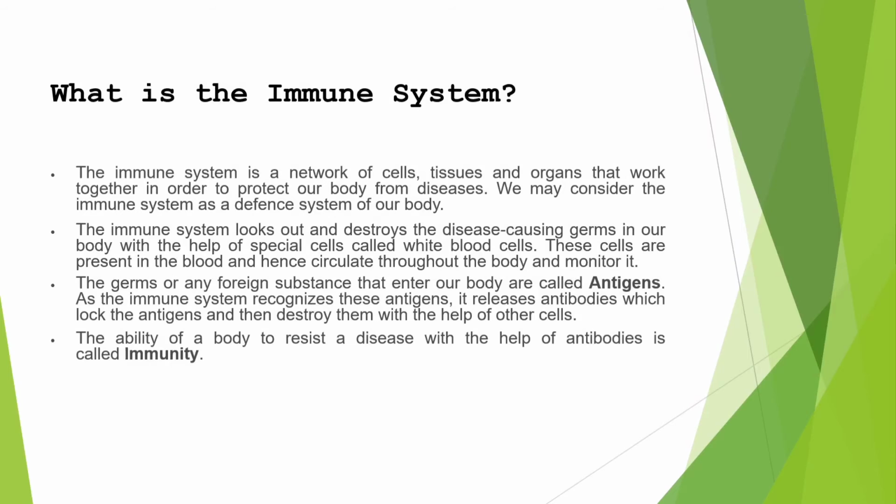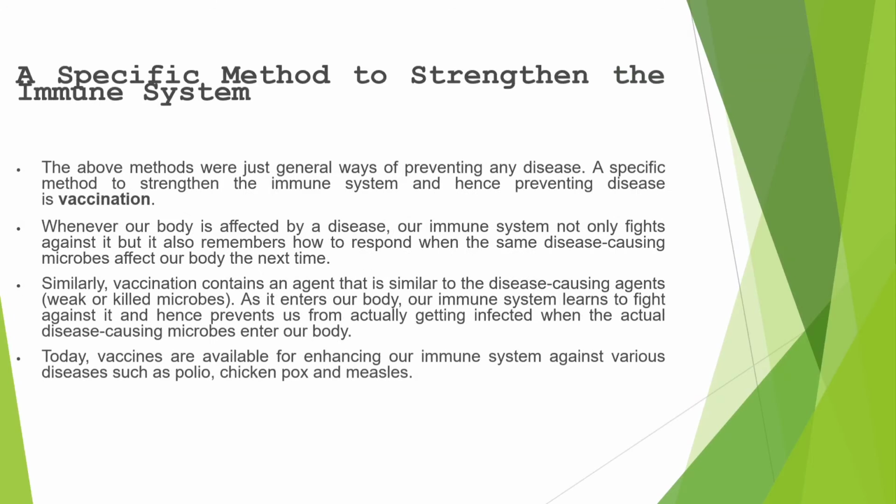So what is immunity? The ability of the body to resist any disease with the help of generating antibodies is called immunity. A specific method to strengthen the immune system. Well, it's vaccination. Whenever our body is affected by a disease, our immune system not only fights against it, it remembers it forever. It makes memory cells.